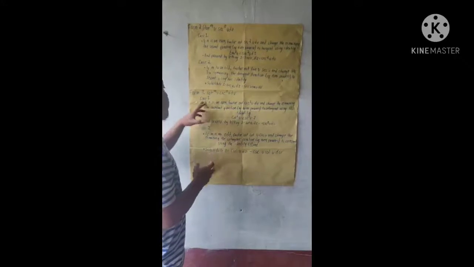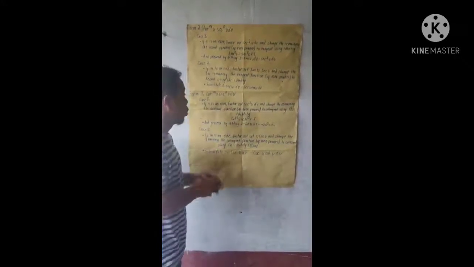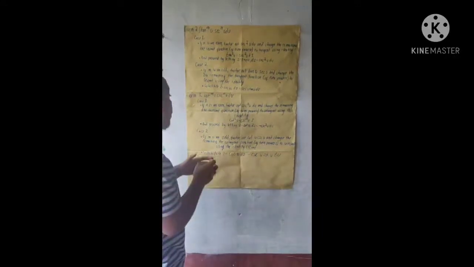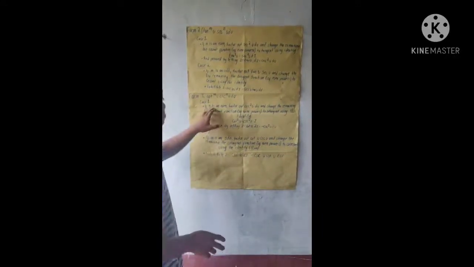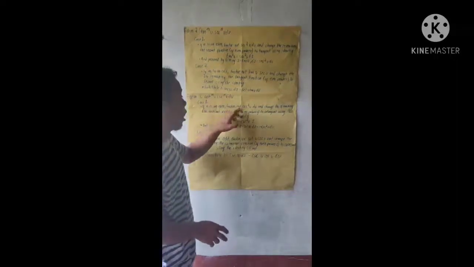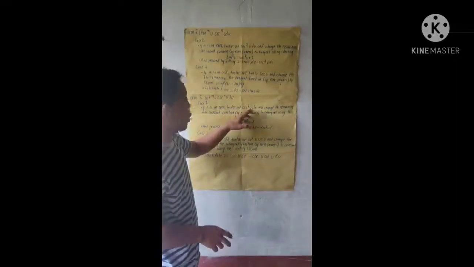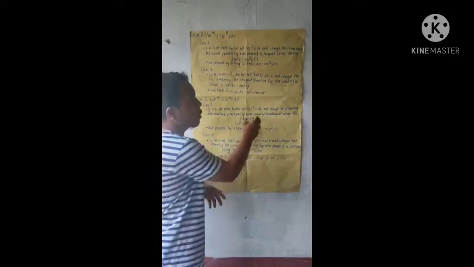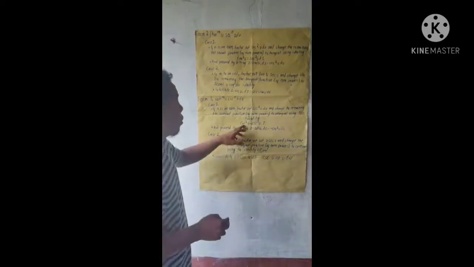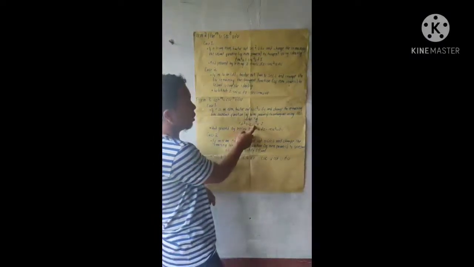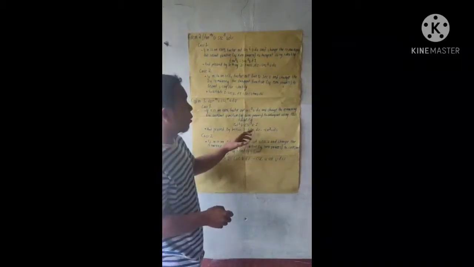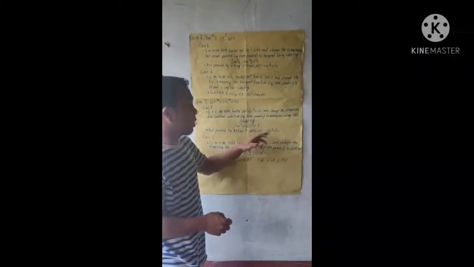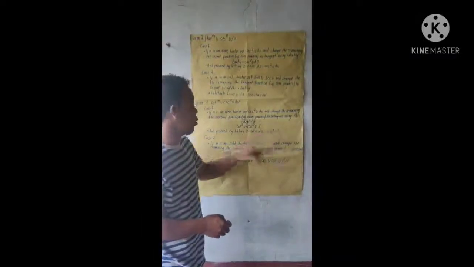To evaluate this type of integral, we consider two cases. Case number 1: n is an even positive integer. If n is even, factor out csc^2 u du and change the remaining cosecant function of even powers to cotangent using the identity cot^2 u = csc^2 u - 1, and proceed by letting z = cot u, dz = -csc^2 u du.